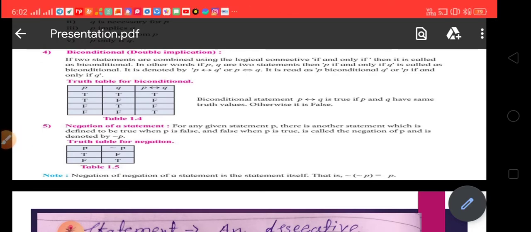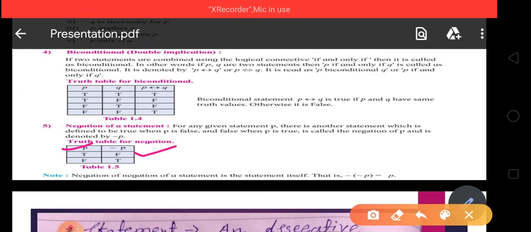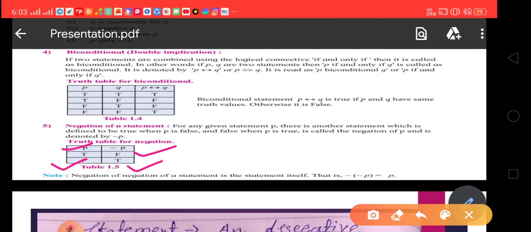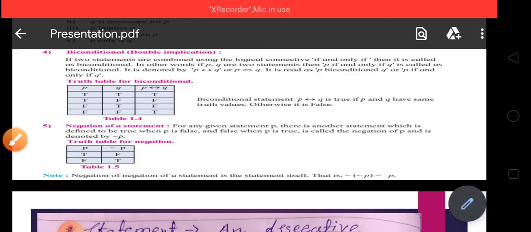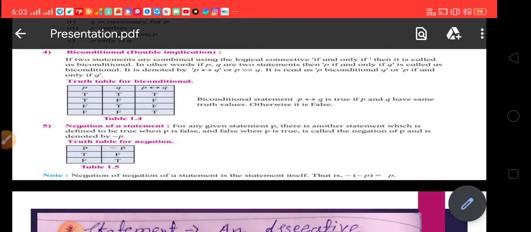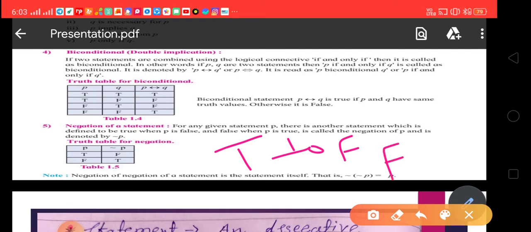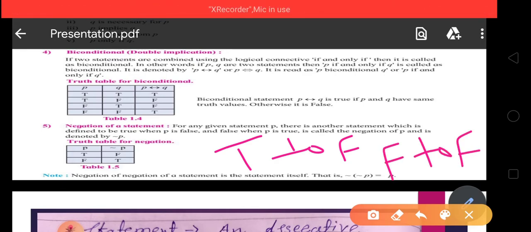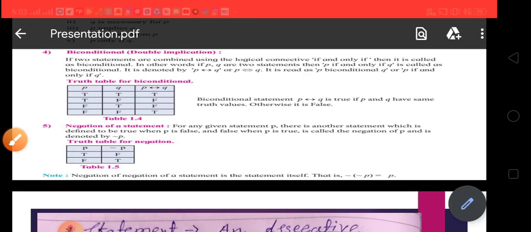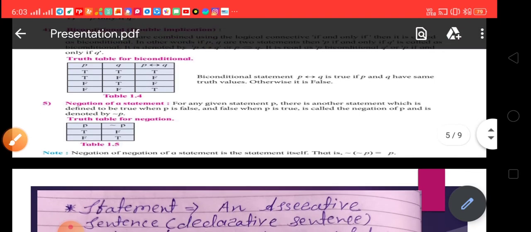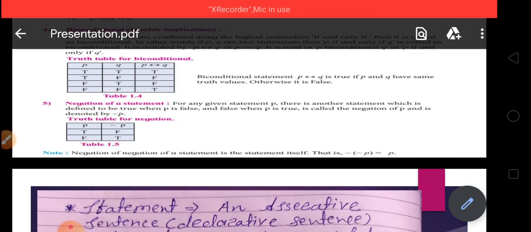If the statement P is true, then negation of P is F, and if the statement is false, then the negation is true. Remember only T to F and F to T. So all five truth tables are very important for you.